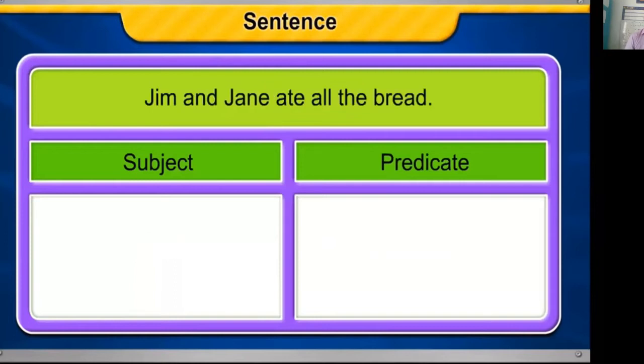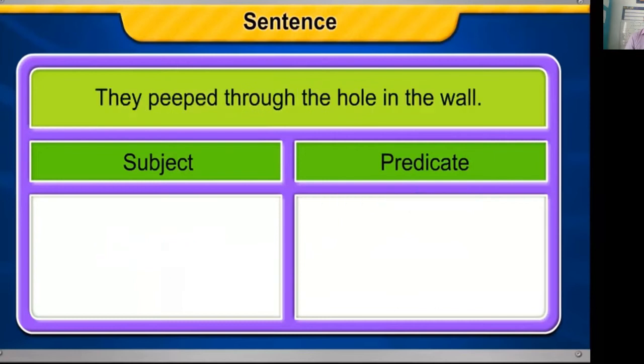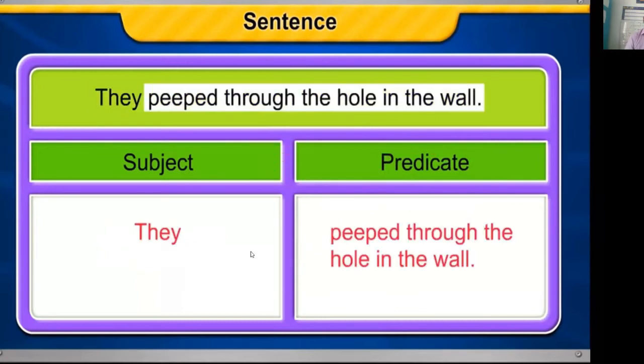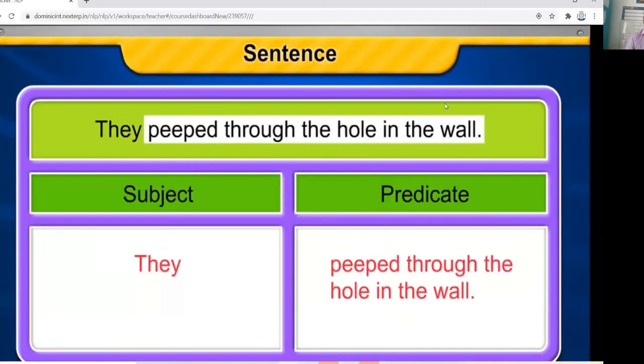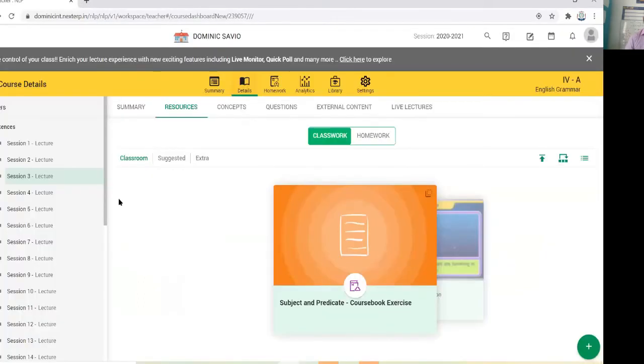Here are some more examples. They peeped through the hole in the wall. They is the subject. Okay. These are more examples we have seen now, more examples for subject and predicate. Okay.